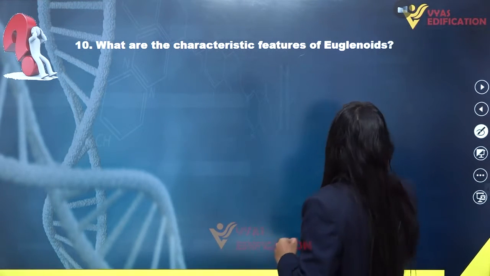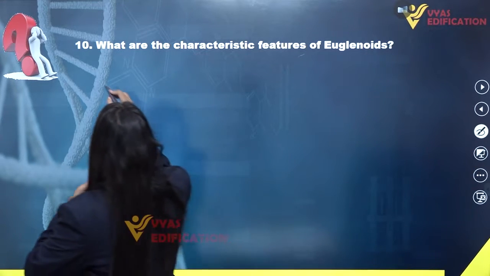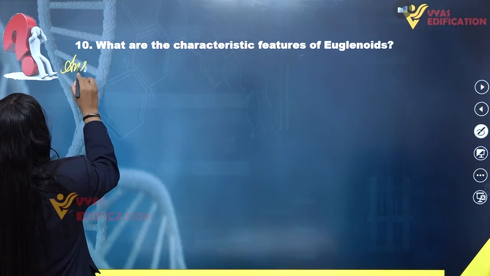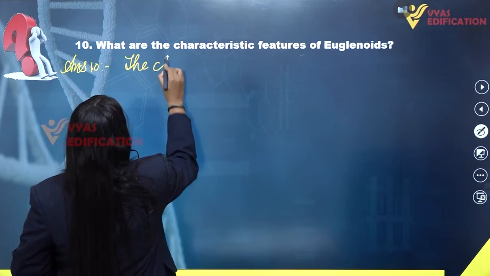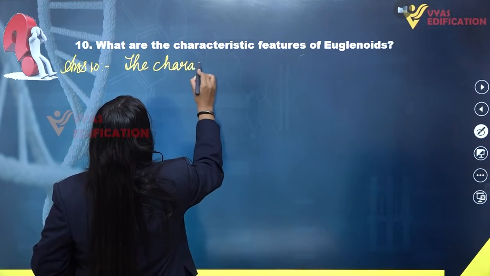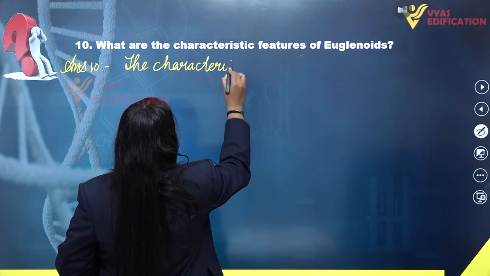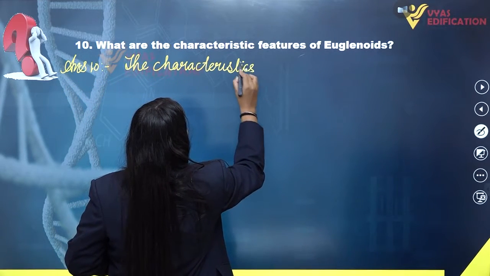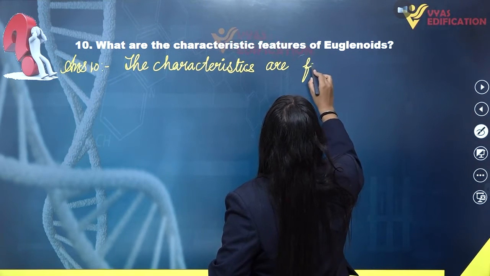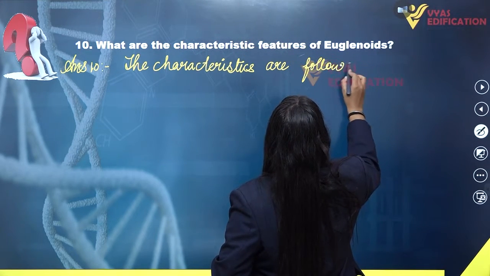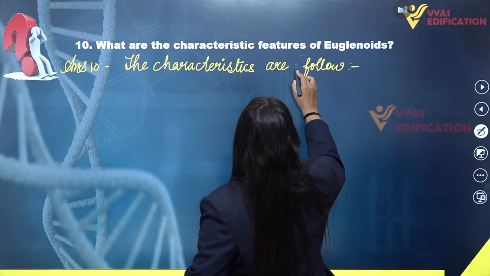So if we want to write the answer of question number 10, the characteristics of euglenoids are as follows.